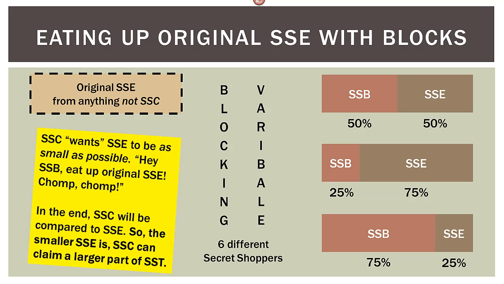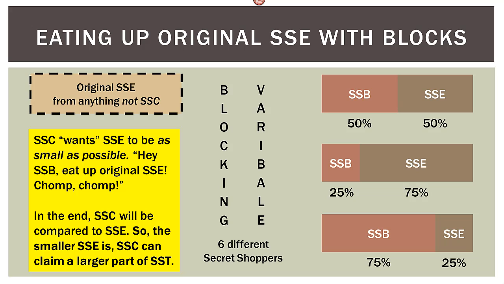Now here's probably the most important block in this part 1. Remember, we're interested in the differences between the cities, or the columns. So the sum of squares columns, or the SSC, wants the SSE, the sum of squares error, to be as small as possible.